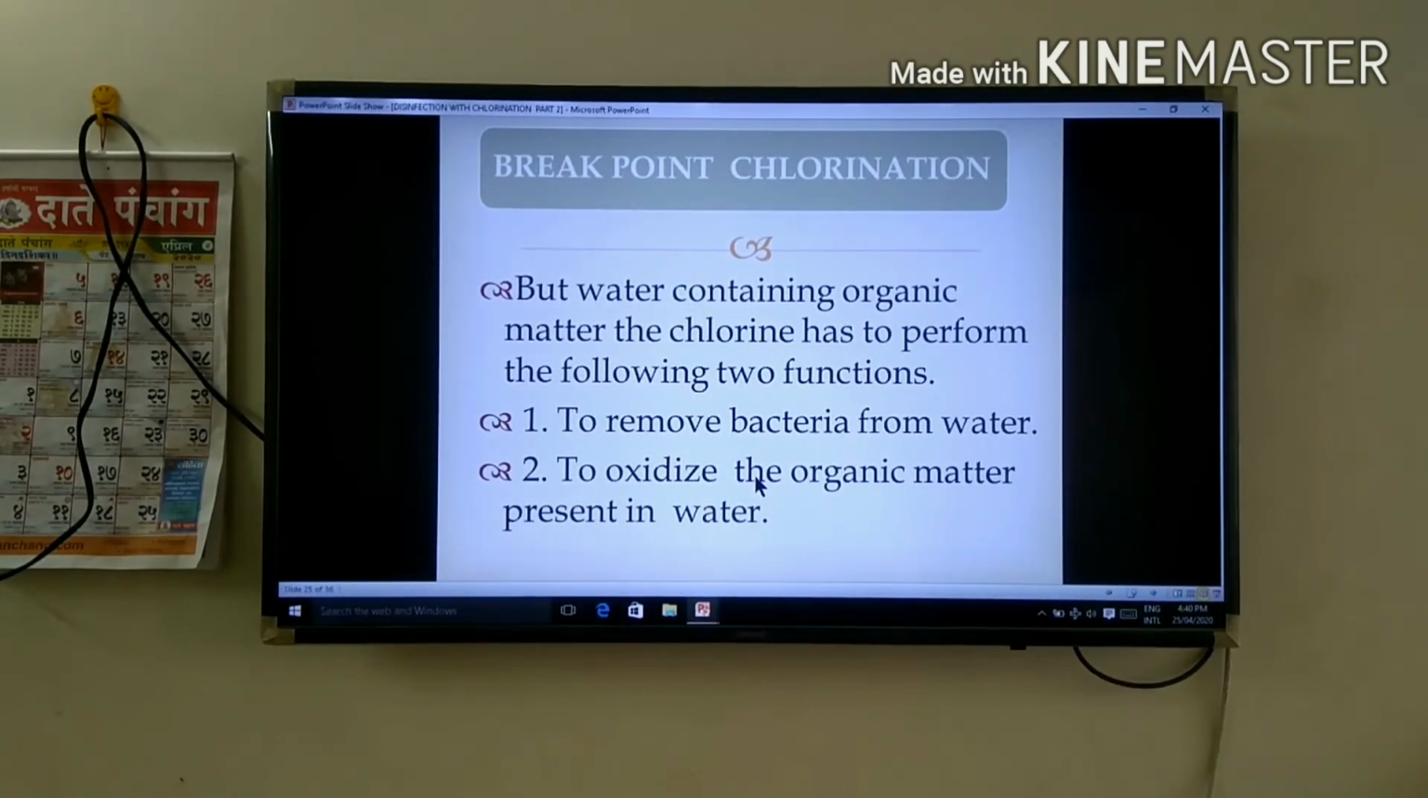But for water containing organic matter, the chlorine has to perform two functions, that is, two duties. First, to remove the bacteria from water, that means to kill the bacteria. And second, to oxidize the organic matter present in water. These are the two duties.